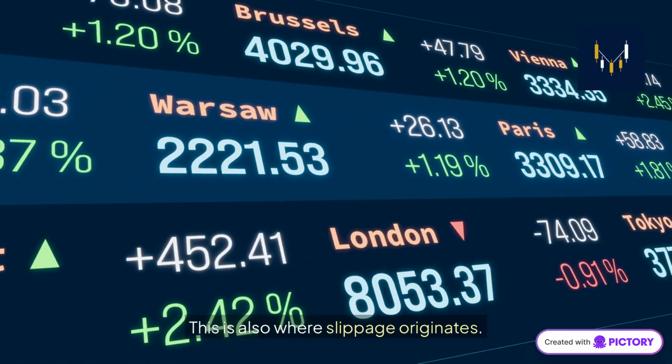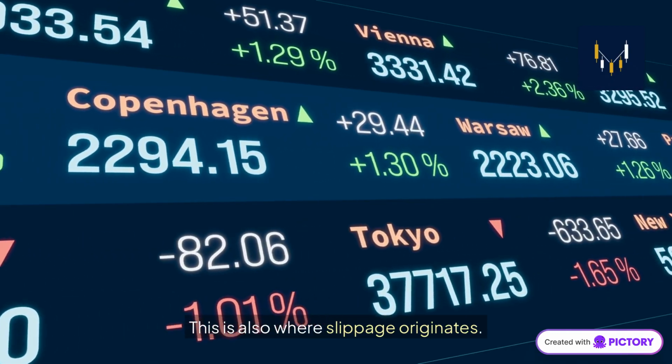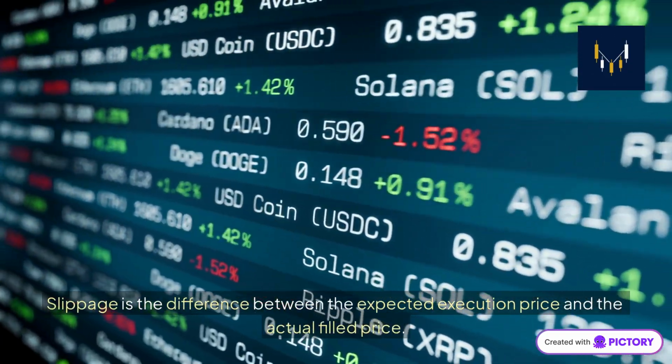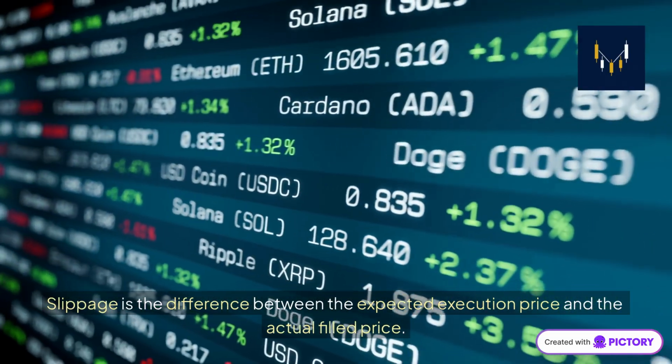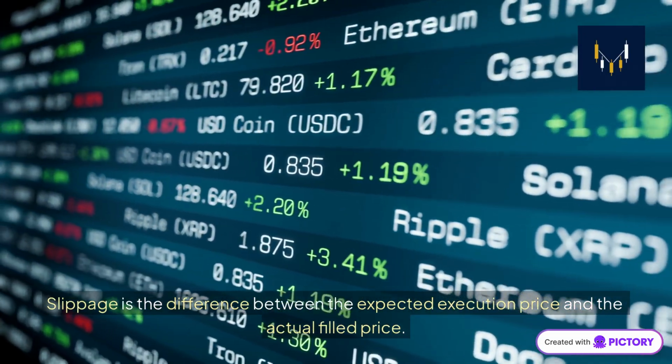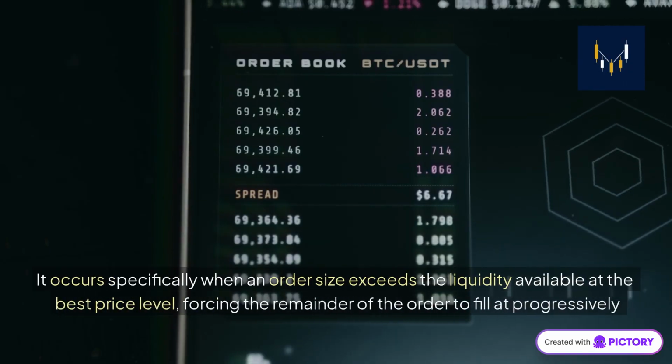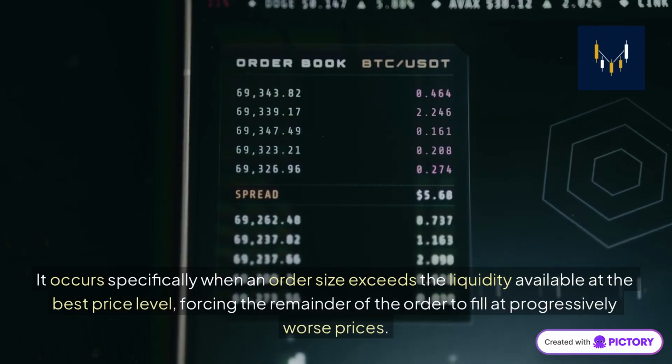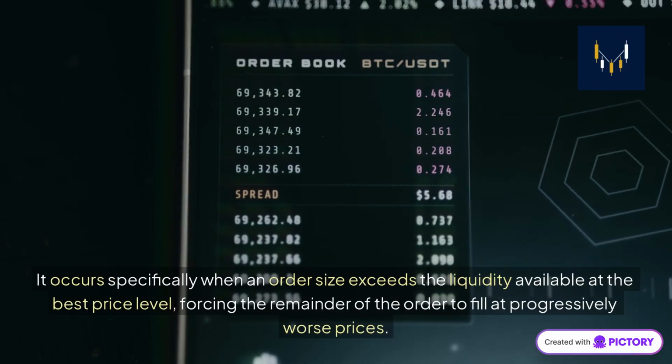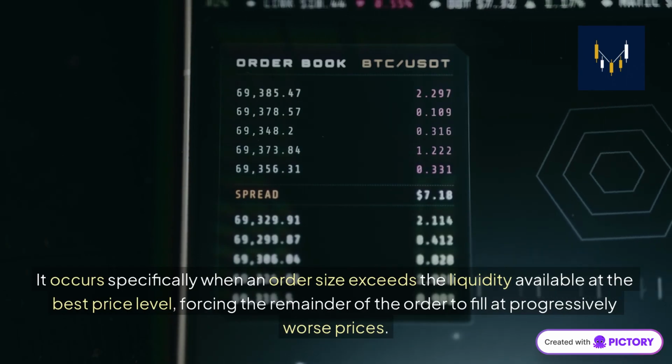This is also where slippage originates. Slippage is the difference between the expected execution price and the actual filled price. It occurs specifically when an order size exceeds the liquidity available at the best price level, forcing the remainder of the order to fill at progressively worse prices.